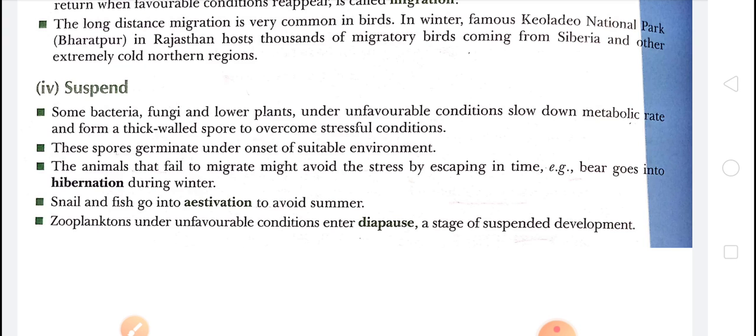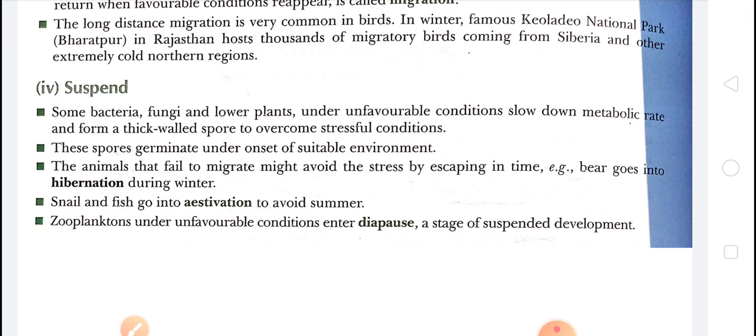When they get a suitable environment, they can come back to their active state. So we can say that the animals that fail to migrate to avoid the stress by escaping in time suspend themselves from the environment.